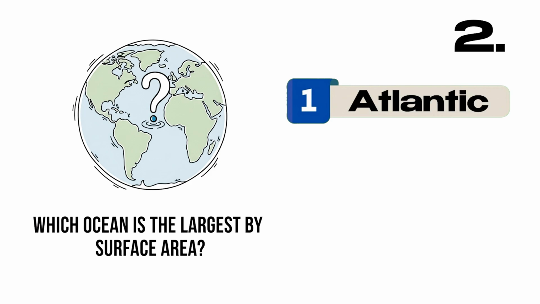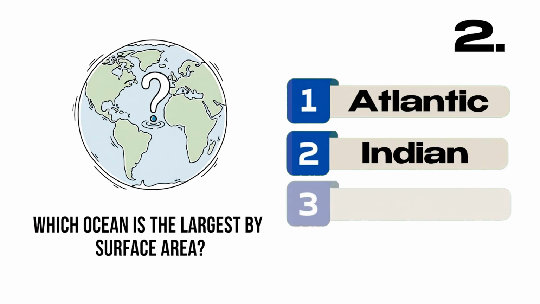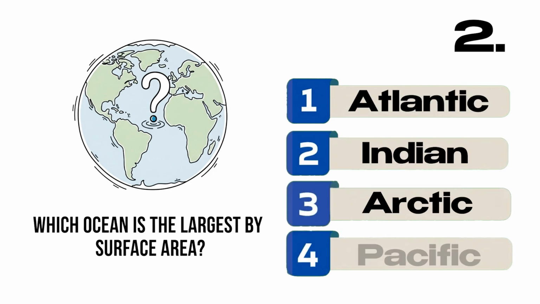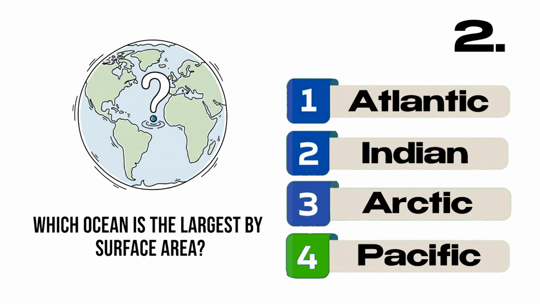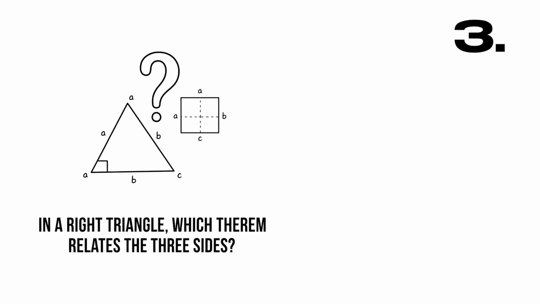Which ocean is the largest by surface area? A, Atlantic, B, Indian, C, Arctic, D, Pacific. Correct answer, D, Pacific.